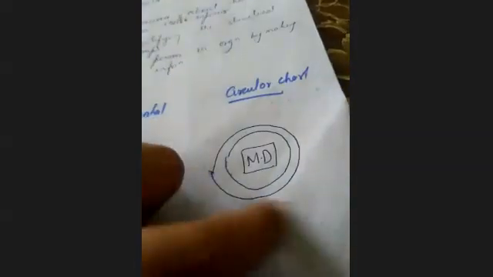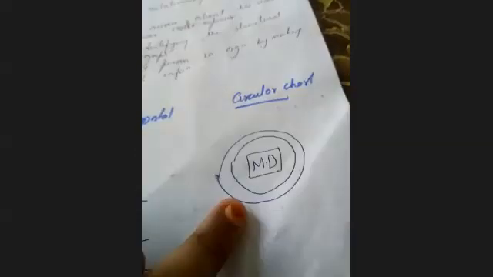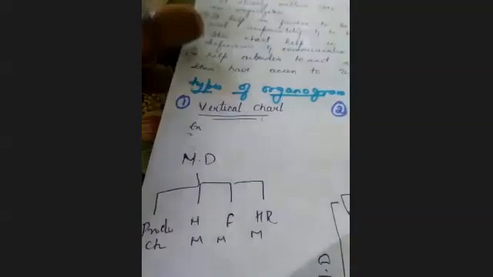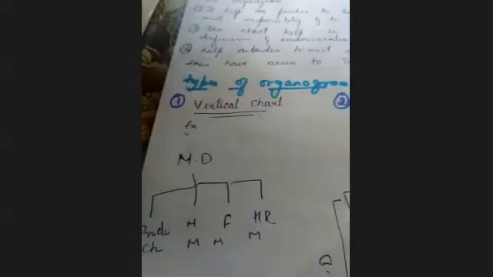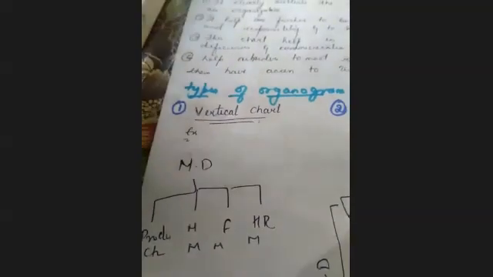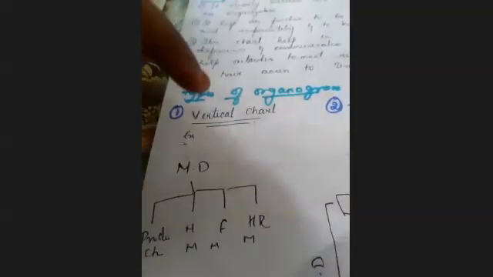Then the employees, interns, and laborers will be present. Based on position, the people will be closer to the MD. Okay, the circular chart, the horizontal chart, and the vertical chart. So we have discussed the organogram benefits, its definition, and the three types of organogram or organization charts: vertical, horizontal, and circular.